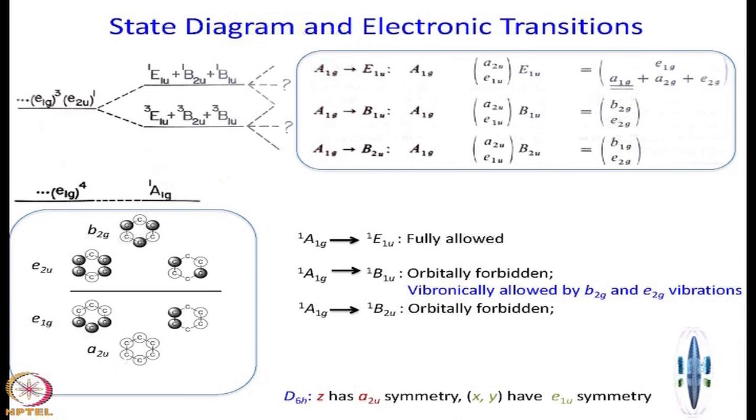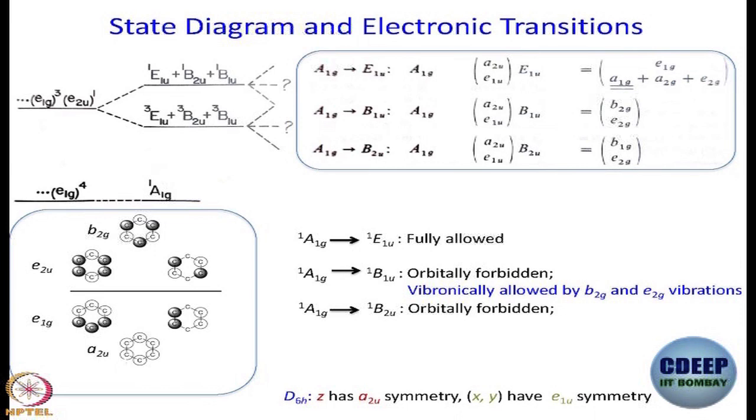So we did a direct product of E1G and E2U, and using the product table of the D6H point group, we saw that we get three states: E1U, B2U and B1U. Of course, these two electrons are now in two non-degenerate states, so you can have singlet as well as triplet combinations.